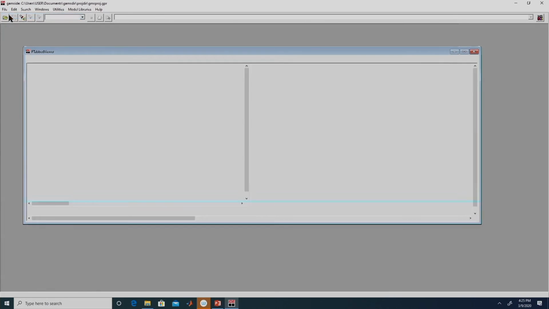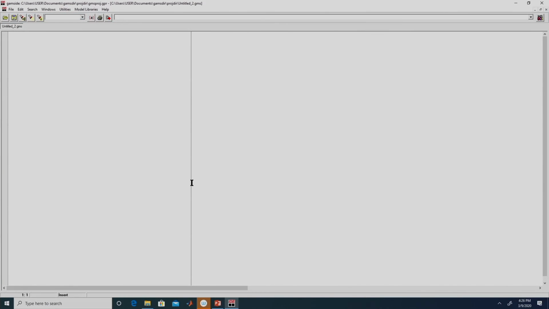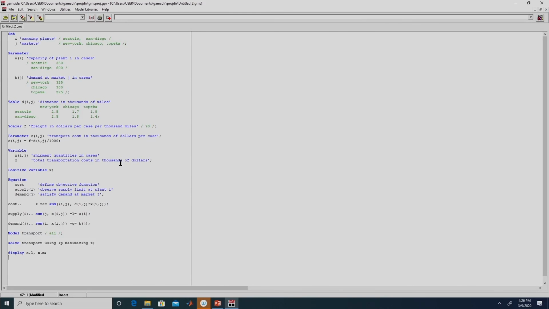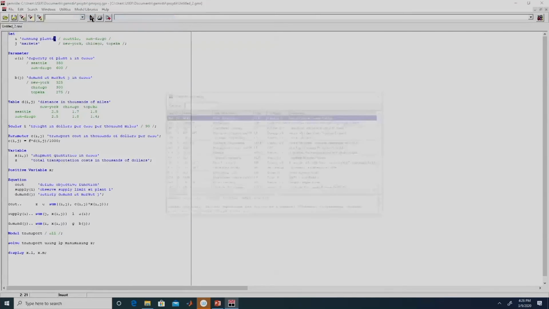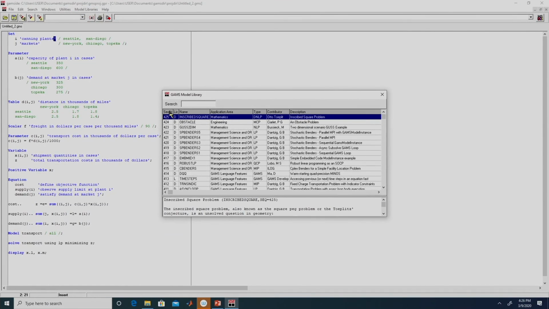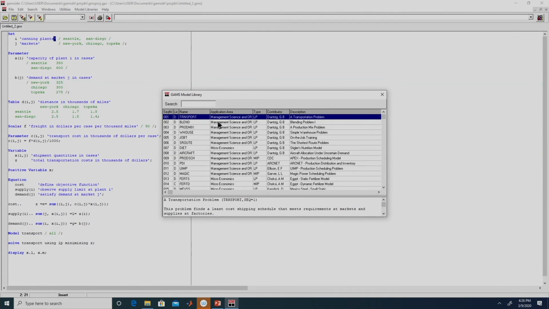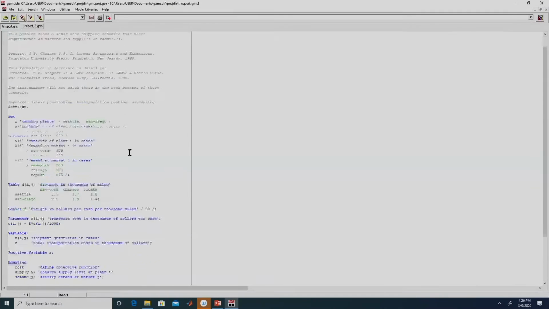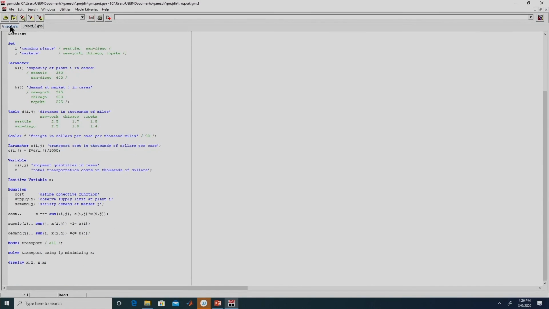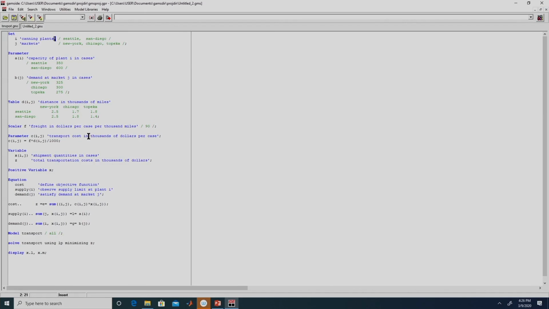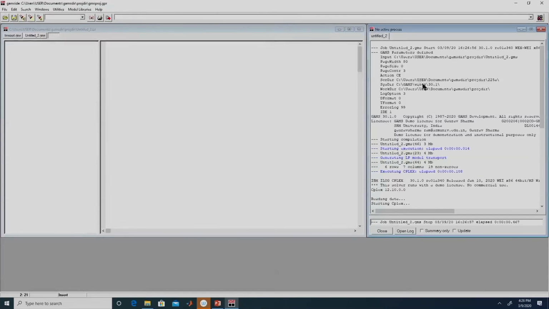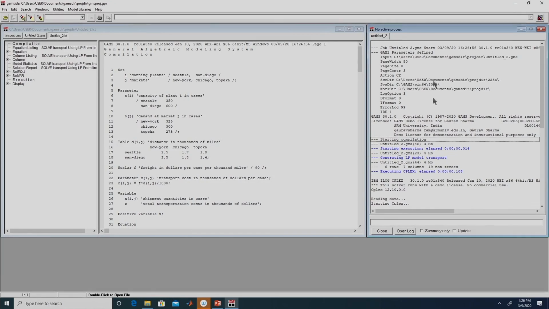So this is the GAMS IDE, right. Here if we go File, New, this is where we can write the GAMS code. So this is the GAMS code which we have discussed. This is also available here in the GAMS model library. If you click on this sequence number, the first example that you would get is the GAMS model, right. This is what we have copied here. If we now execute this, you can either click on F9 to execute it, or you can click on this button, right. Here, what we get is the log file.